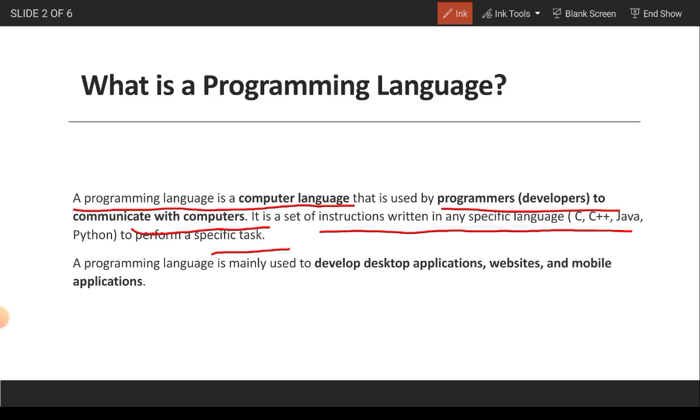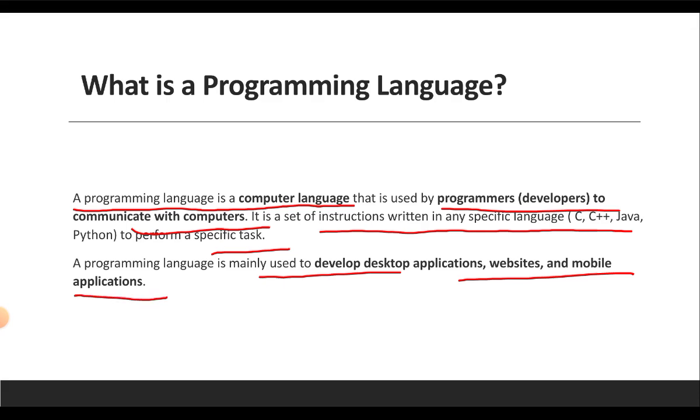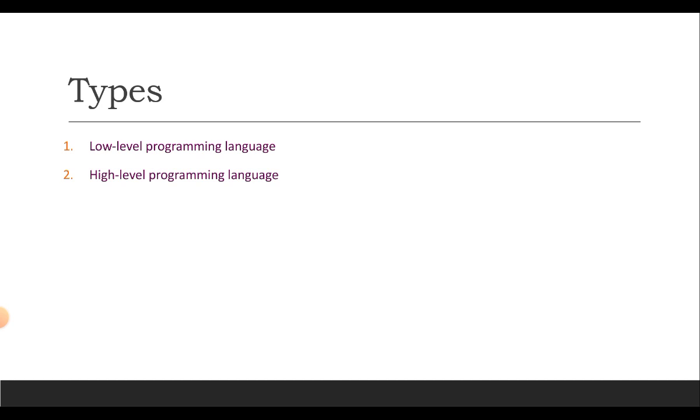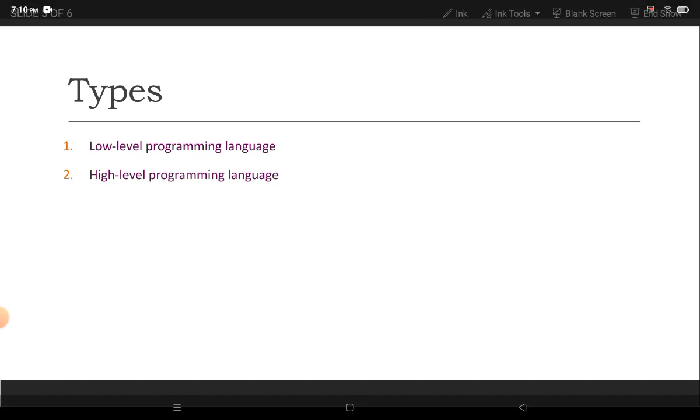A programming language is mainly used to develop desktop applications, websites, and mobile applications. Moving to the next slide. What are the types of programming language? Programming languages are of two types. They are mainly low-level programming language and high-level programming language.